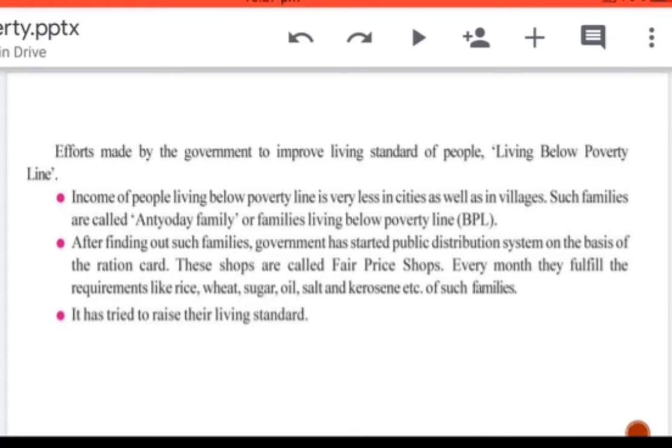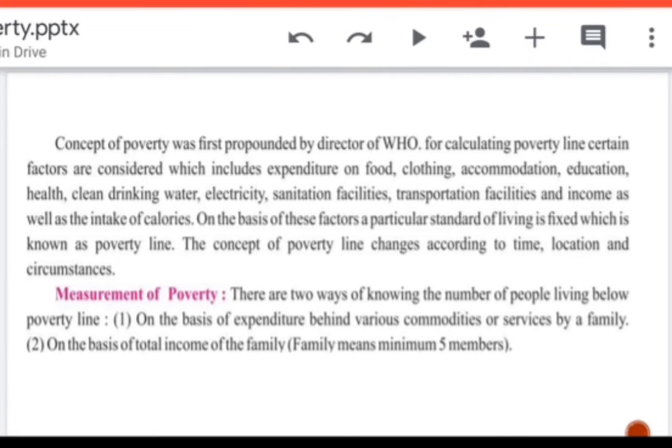has started the public distribution system through ration cards, where rice, dal, oil, all these things are at very less rate. These shops are known as fair price shops because the prices of the food grains available in this public distribution system, the PDS system, are very less. Because of this, the poor people are able to get rice, wheat, sugar, oil, salt and kerosene. And because of this only, the standard of living of the poor has improved. So this, in short, is the effort made by the government.